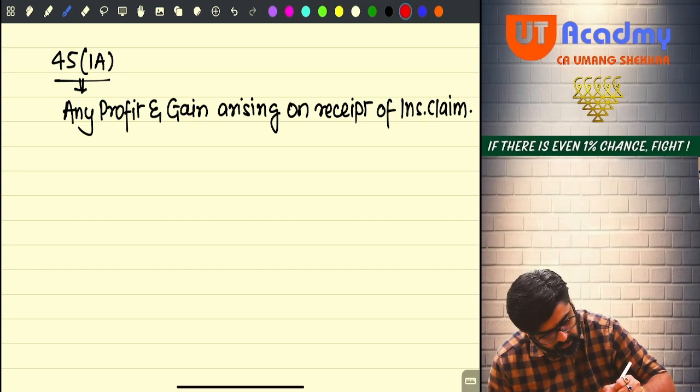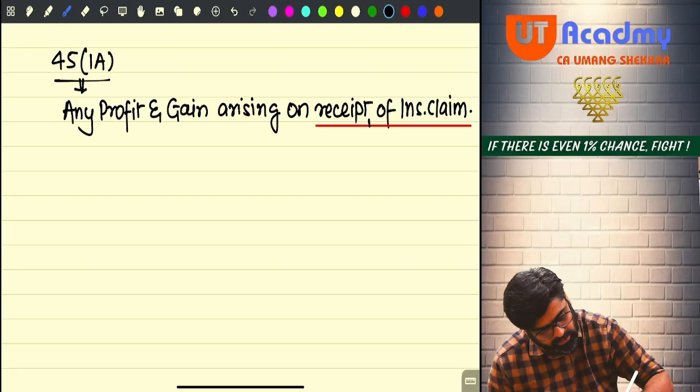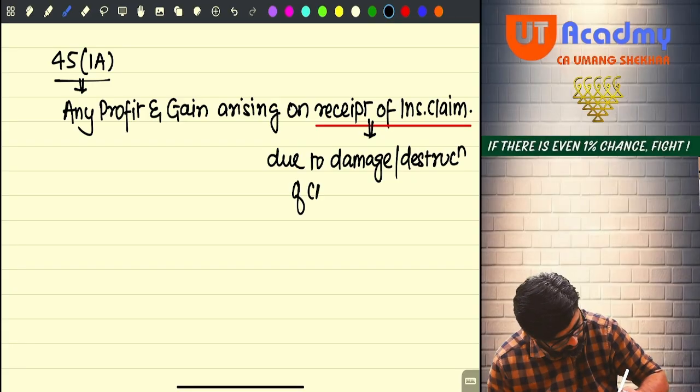Now, why will you receive insurance claim? Come on, tell me. Receipt of insurance claim due to damage or destruction of capital asset.